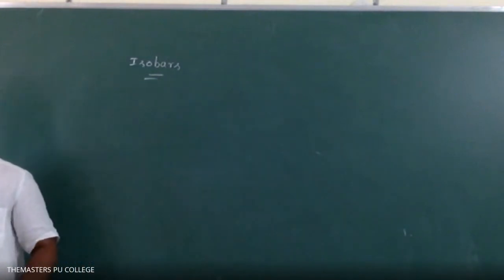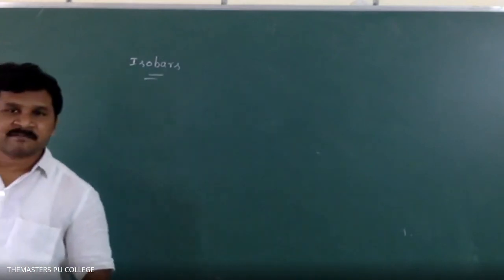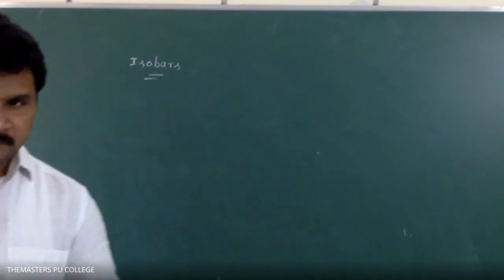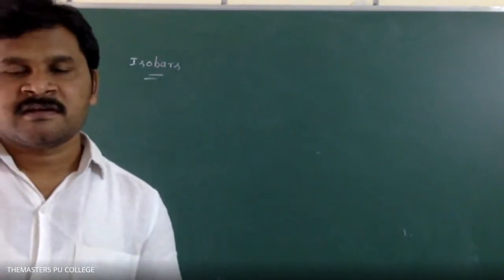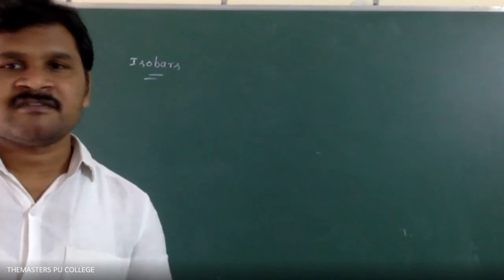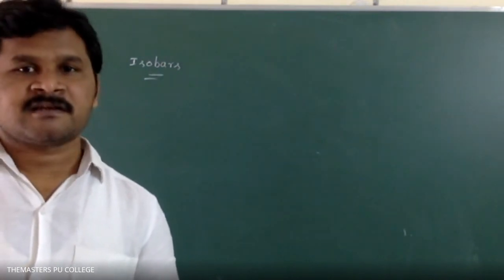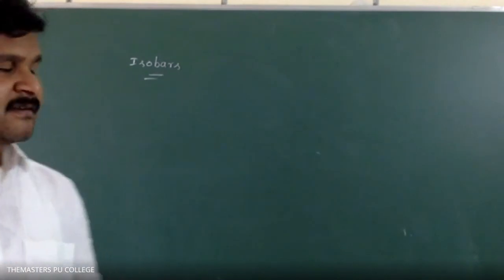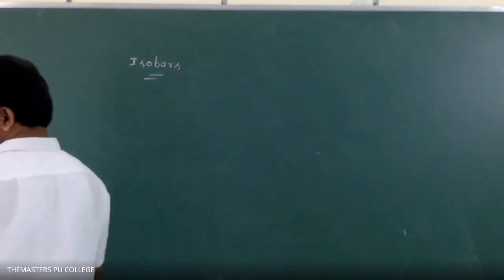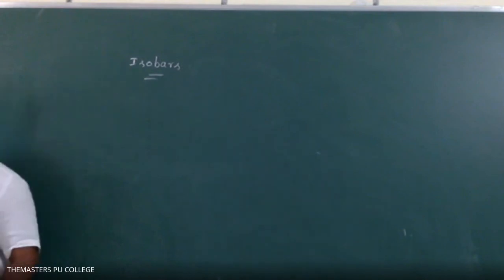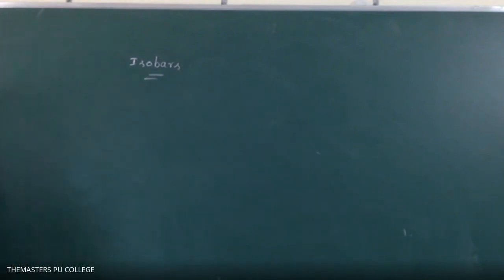The atoms of different elements which have the same mass number but a different atomic number are called isobars. Okay? Examples.